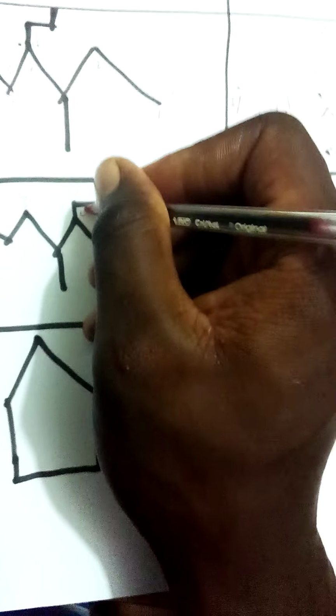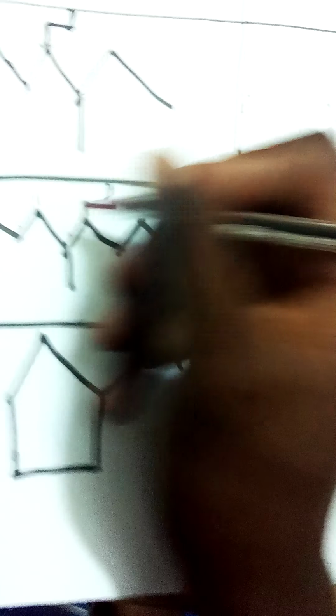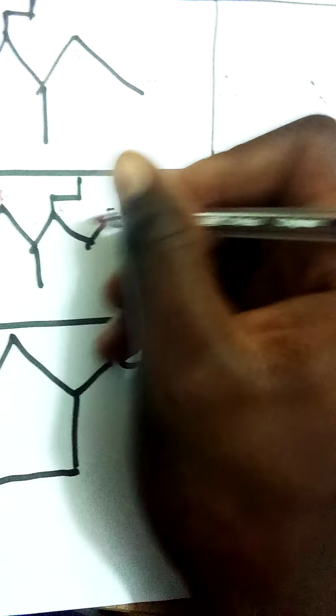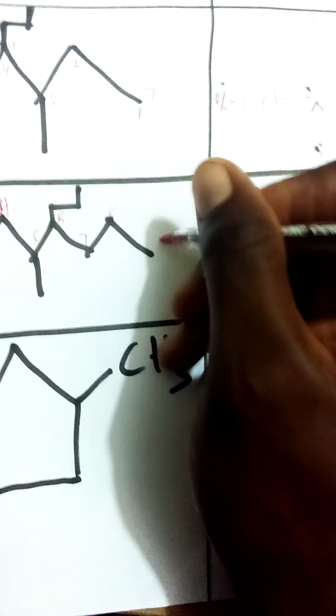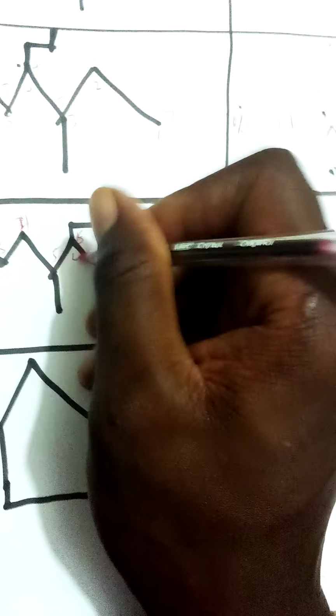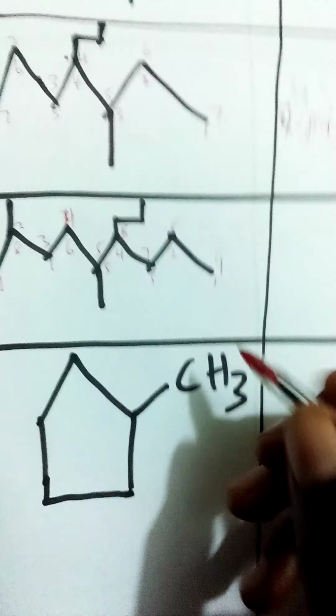Let's try this one also. 1, 2, 3, 4, 5, 6, 7, 8, 9. Start from here: 1, 2, 3, 4, 5, 6, 7, 8, 9. How are you going to name it? This is nonane.